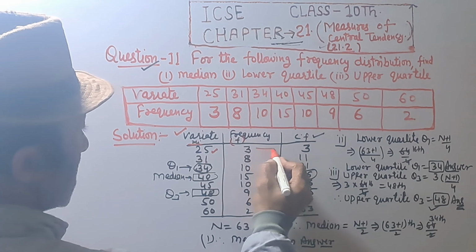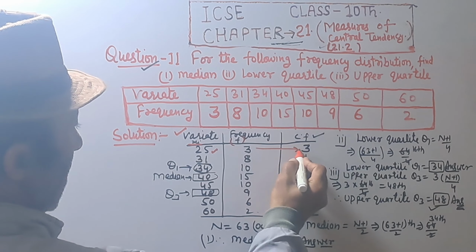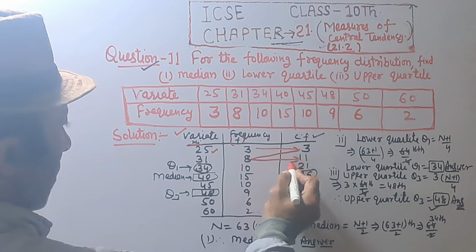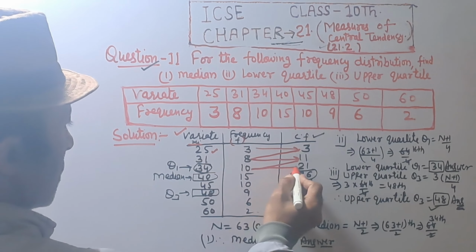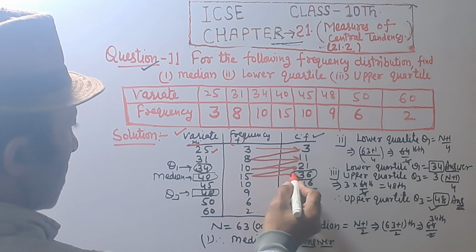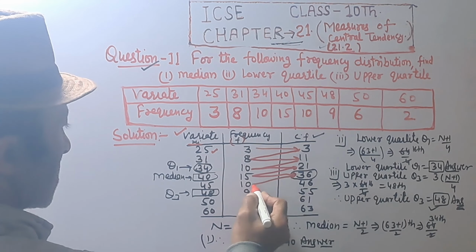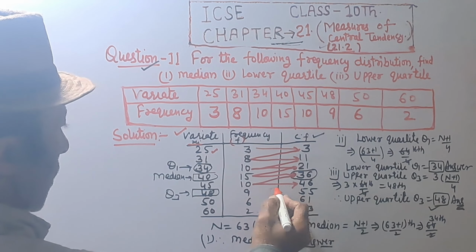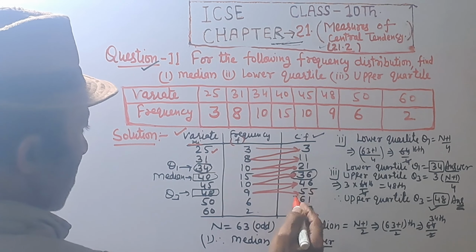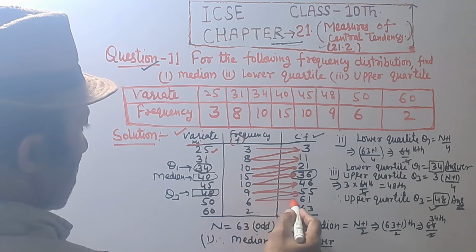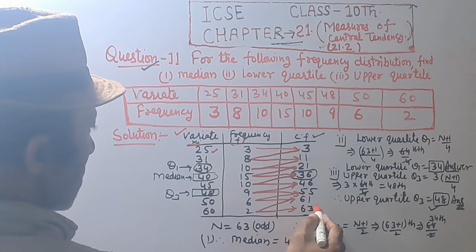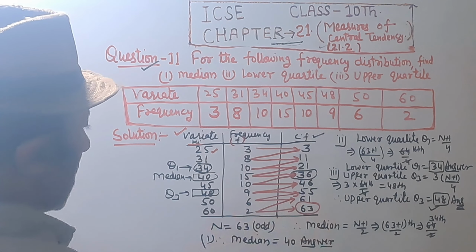So cumulative frequency 3 as it is, and 3 plus 8, that is equal to 11. 11 plus 10 is equal to 21, and 21 plus 15 is equal to 36. 36 plus 10 is equal to 46. 46 plus 9 equal to 55. 55 plus 6 equal to 61. 61 plus 2, that is equal to 63.